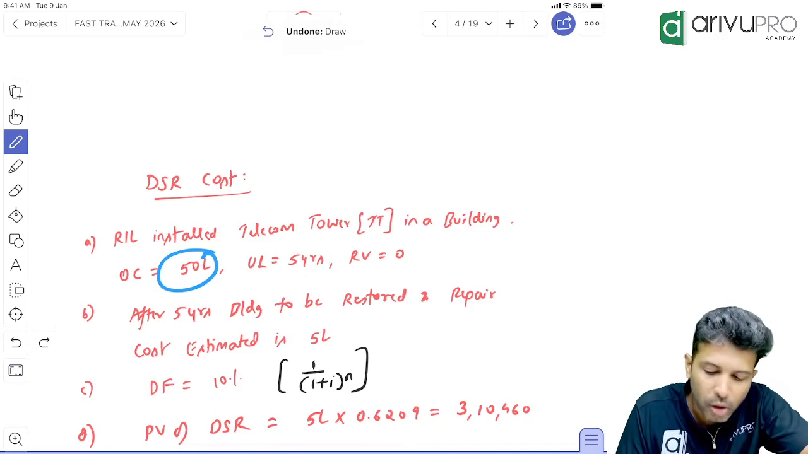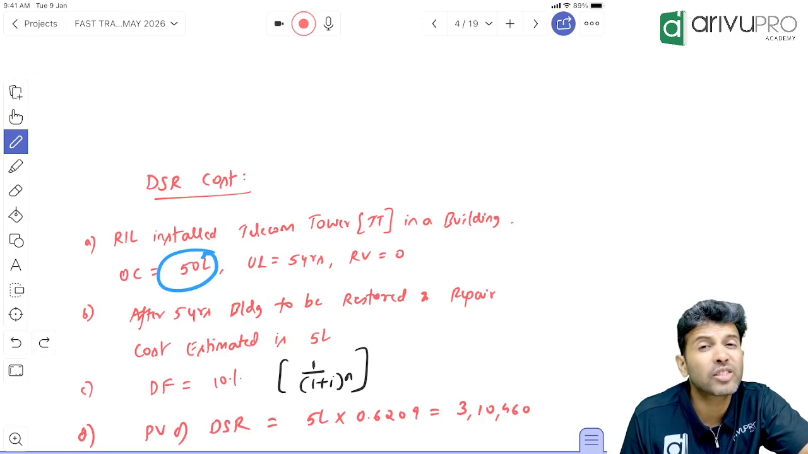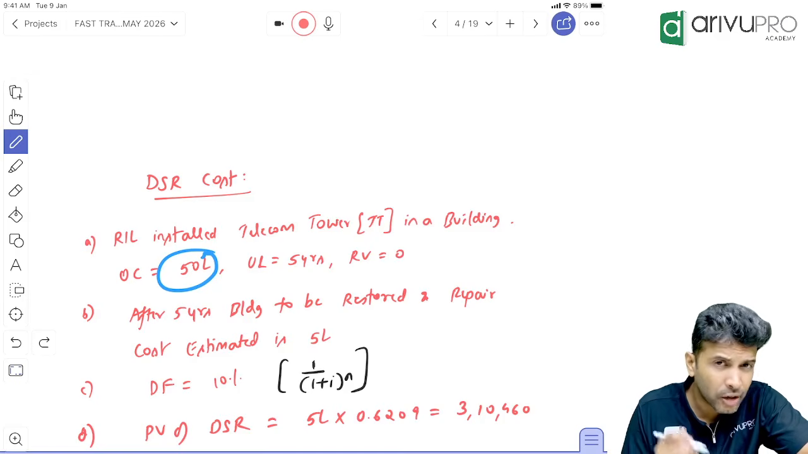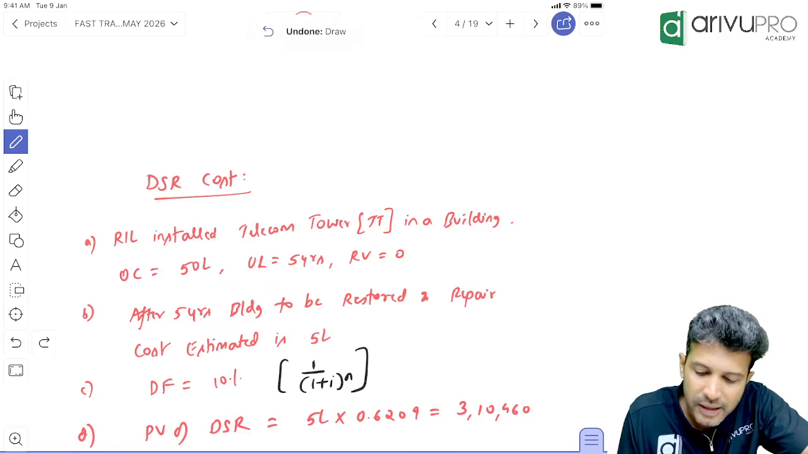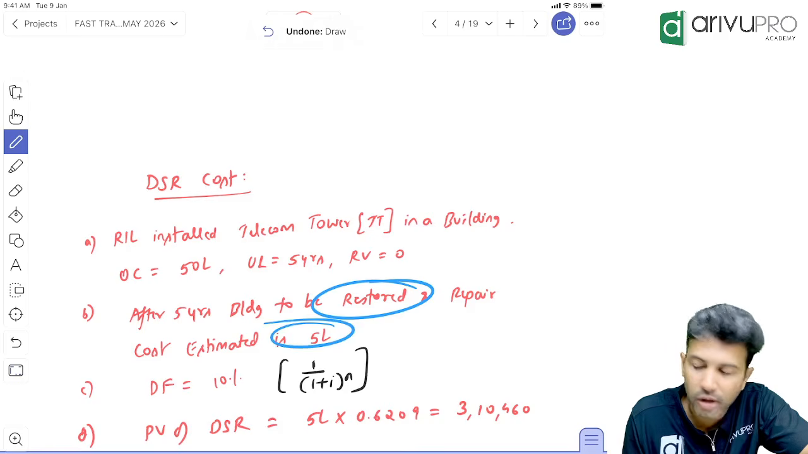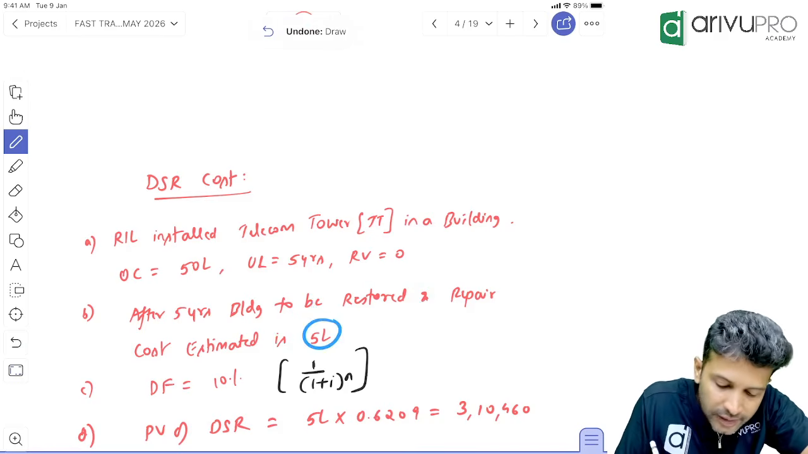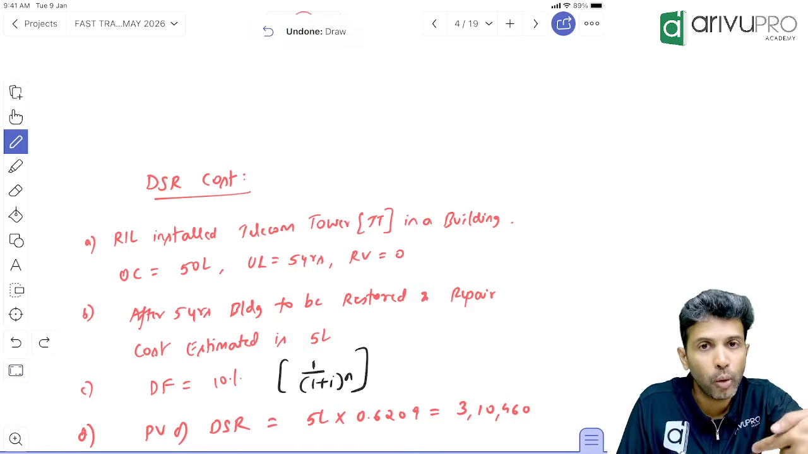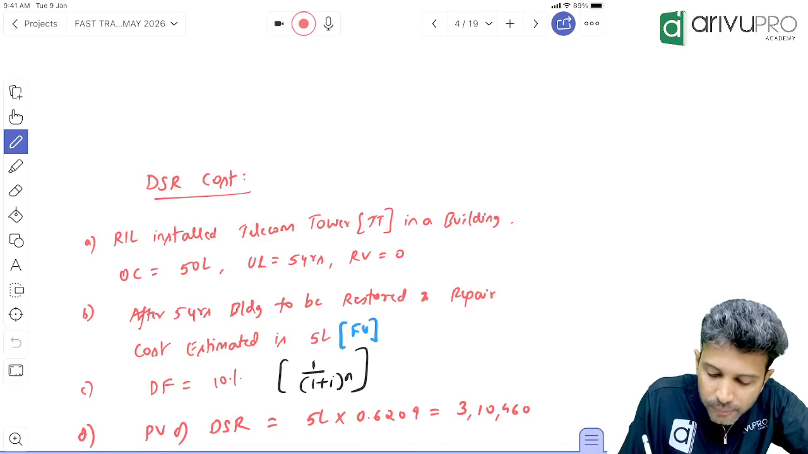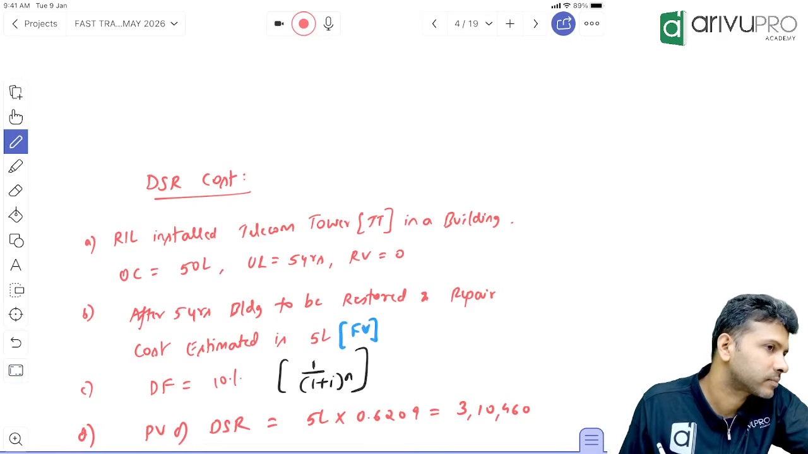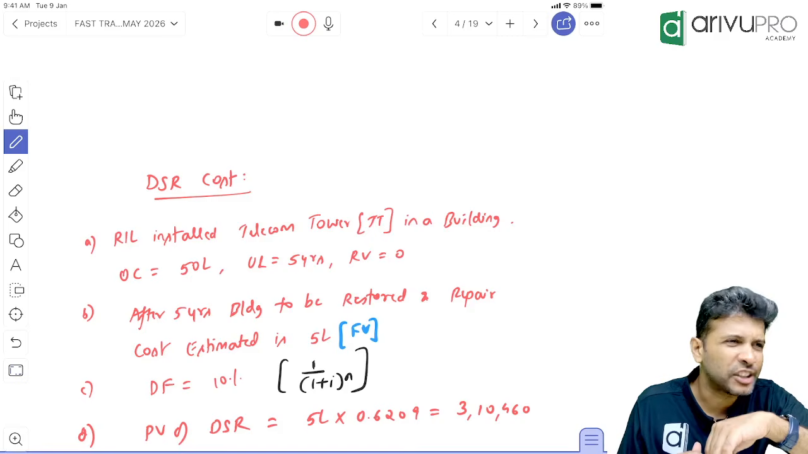Only this cost will come, or also repair cost will come? Repair cost. That only we are calling DSR. Repair cost will come immediately or after 5 years? After 5 years, the building has to be restored and the repair cost is 5 lakh. Correct? Is this 5 lakh a value now or after 5 years? This is not the present value. This is the future value.